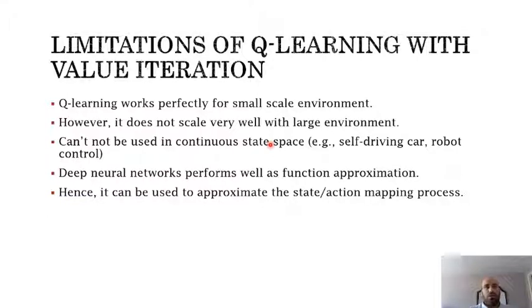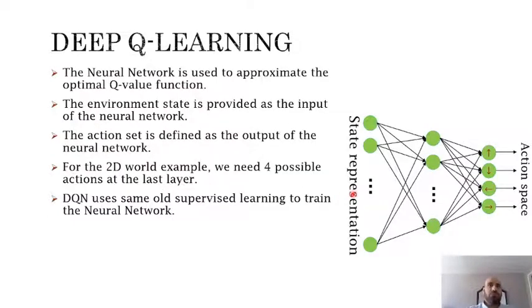So in order to overcome this, we use a neural network, because a neural network performs very well as a function approximator. What we need at the end of the day is an approximation of a state-action mapping. So we need a function that takes the state and gives us an action based on the policy that we have in the network. Considering this, we can approximate our system using a neural network.